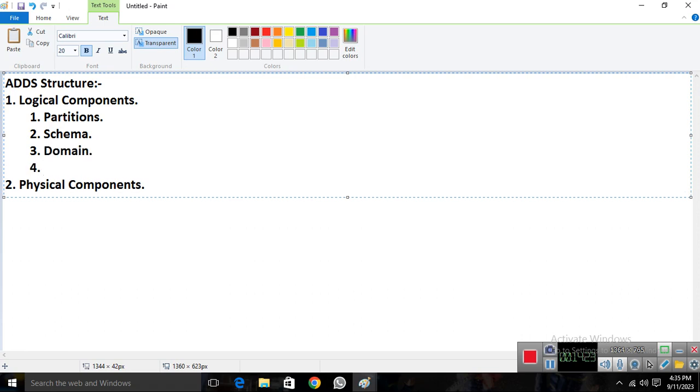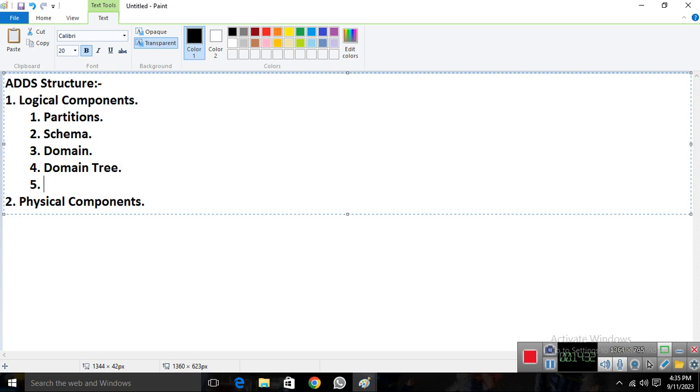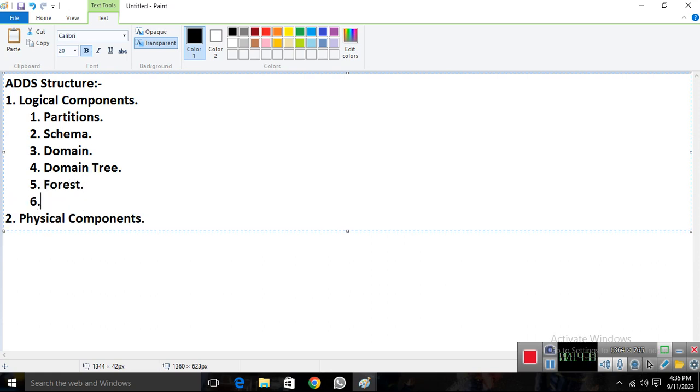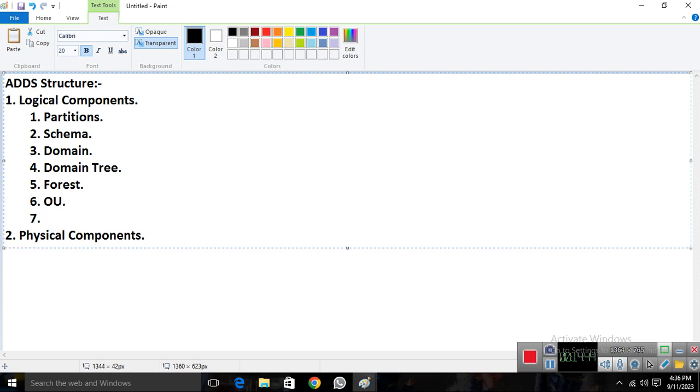Okay, and we have a domain tree. It's also a component. And then we have a forest. It's also a component. And then we have an OU. The full form is organizational unit. We'll talk about this also. It's also a component.